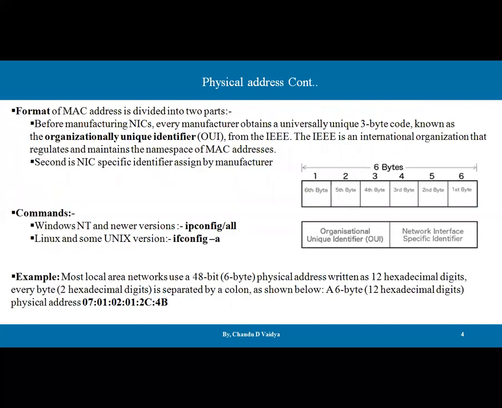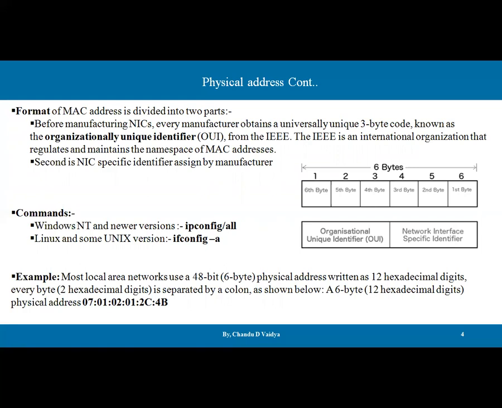Let's move to the next slide, where the format of the MAC address is available. It's divided into two parts. The very first part is the OUI. Generally, before manufacturing the NICs, every manufacturer obtains a universally unique 3-byte code known as the organizationally unique identifier, that is the OUI, from the IEEE.